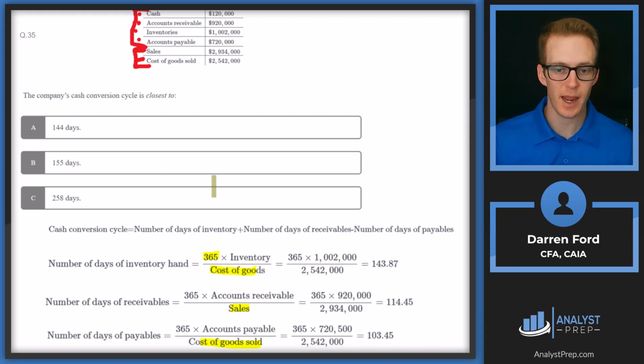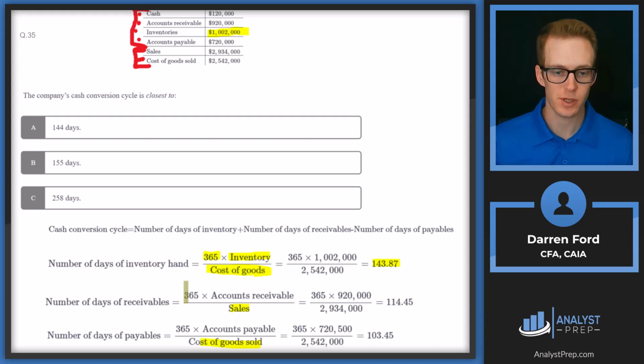So number of days inventory on hand, we're going to do 365 times inventory. We were given that inventory number on the balance sheet, and then we're dividing that by cost of goods sold over this period. Our cost of goods sold is representative of inventory that we bought during the period and sold during the period. So we're taking inventory on the balance sheet, adjusting that for the full year, and then dividing by what we actually sold during that period. So we have 143.87 days inventory on hand.